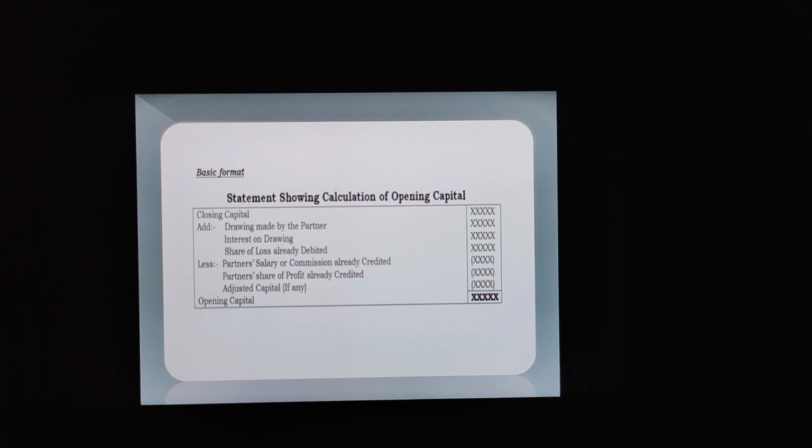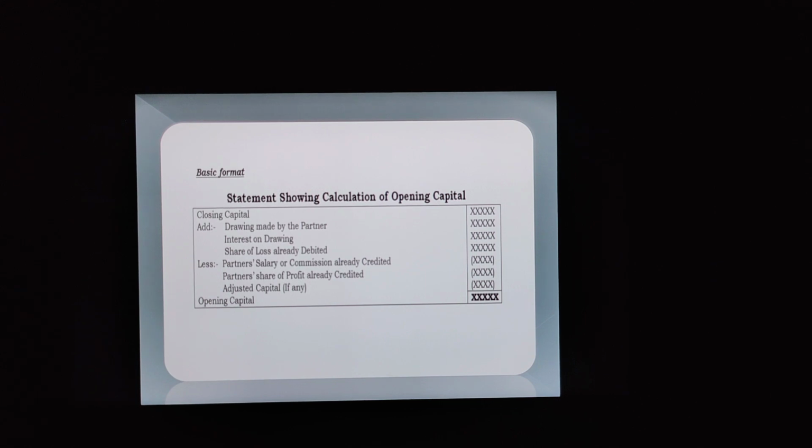Now certain points that we have to deduct, that is partner salary or commission. See class, what's happening here? If we have provided salary or commission, it has increased the capital value. So the value of capital has increased, and we have to deduct this amount so that we can get the exact value. Then partner share of profit already credited. This one also has increased the capital, so this must be deducted.